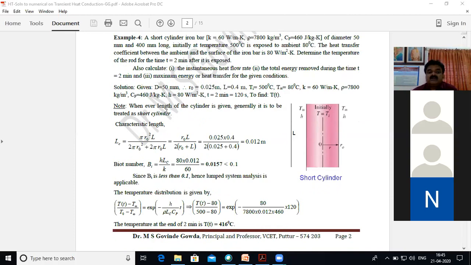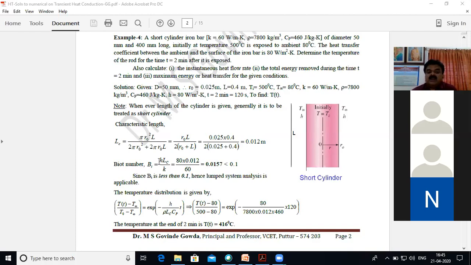Here I have also given that whenever the length of the cylinder is given, it is generally to be treated as a short cylinder. For a short cylinder, the characteristic length is again volume by surface area. This represents the two end surfaces, and this represents the circumferential area, PDL or whatever you call it. Finally, after substitution, you get R0 L divided by 2 into R0 plus L, so the characteristic length is 0.012 meter.